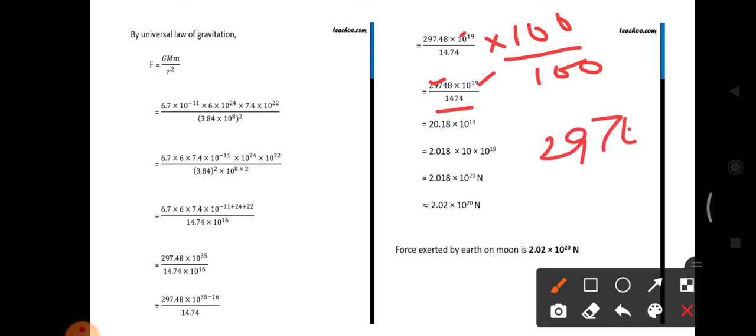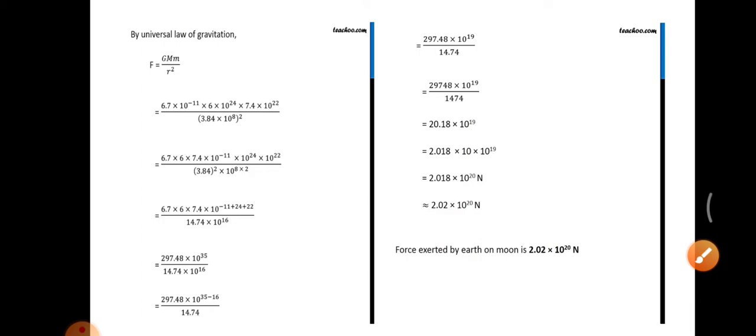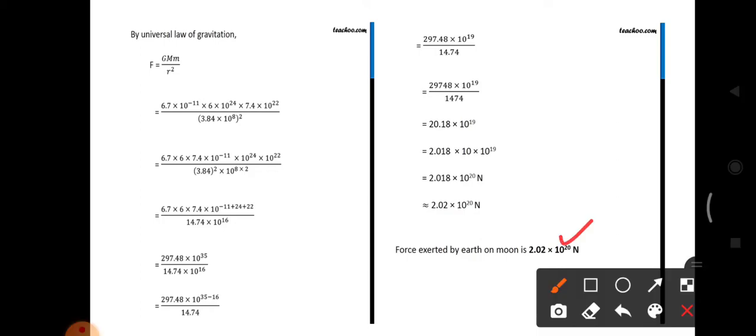So when we divide 29748 by 1474, we get 20.18 into 10 power 19. If I multiply by 10, I get 2.018 into 10 power 20. So approximately 2.02 into 10 power 20 Newton. So the force exerted by the Earth on the moon is 2.02 into 10 power 20 Newton.